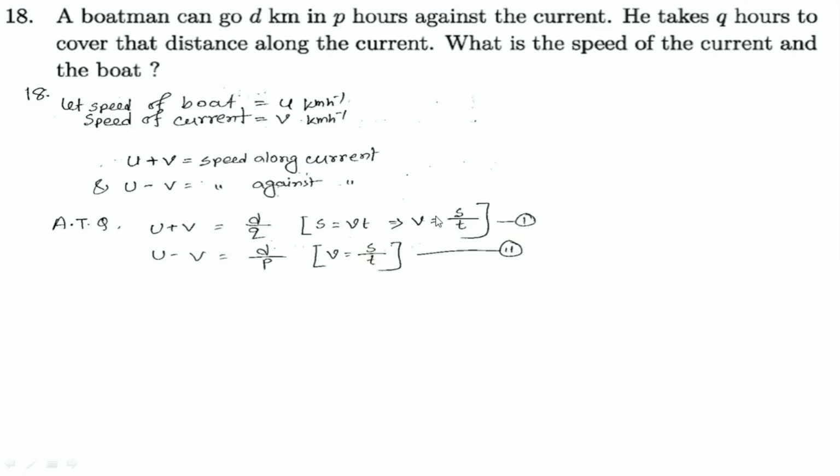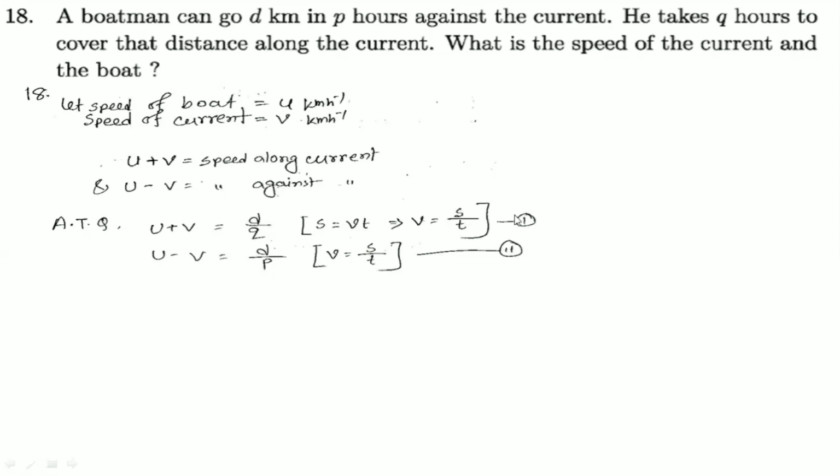Then v equals s by t. Using this formula, we can write distance by time. Distance is d and time is q. Similarly, here we are talking about against the current. When against the current, velocity will be u minus v, and the formula v equals s by t. So we can say that d divided by p, that is distance divided by time.